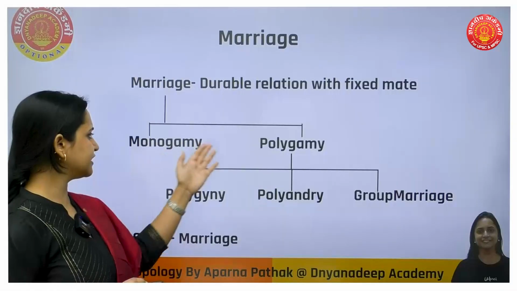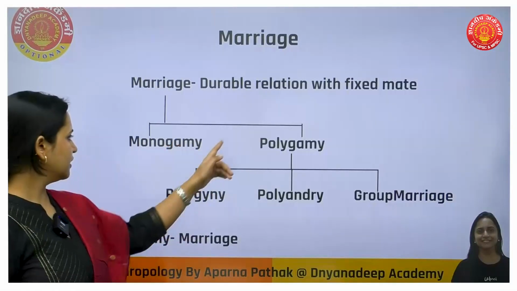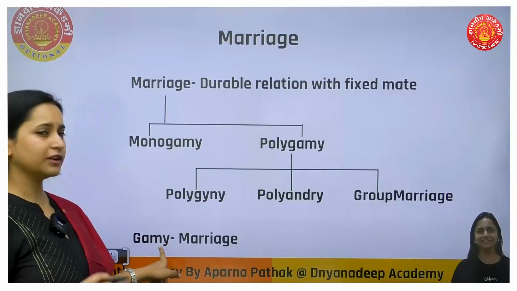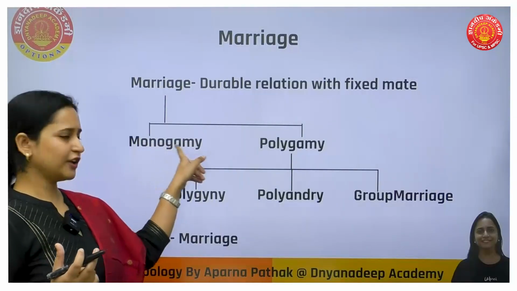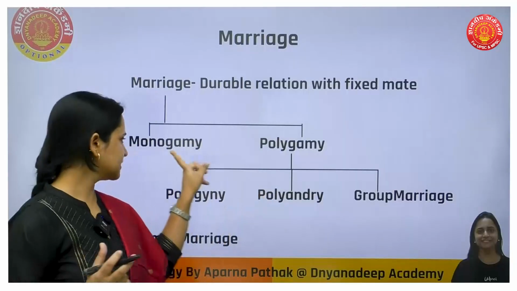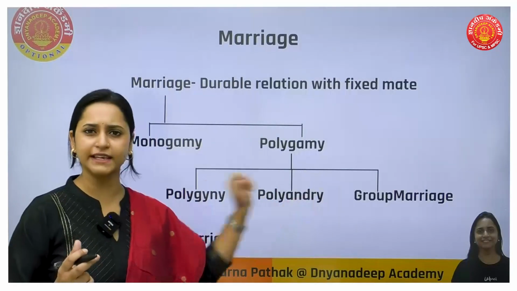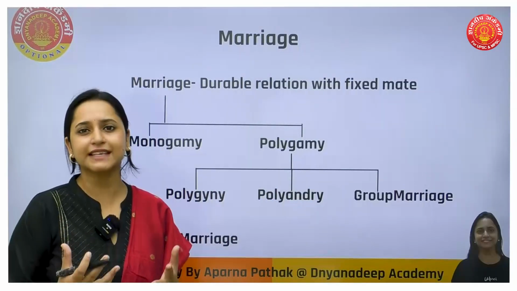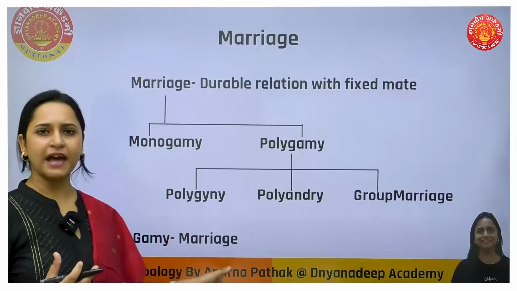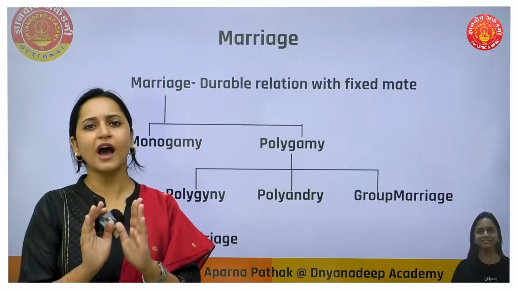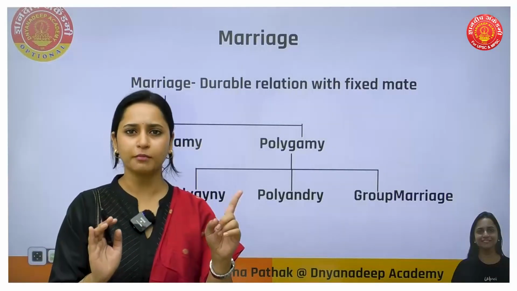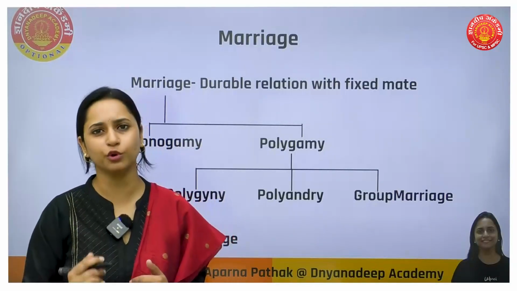So marriage is basically divided into two types. Here first I would like to say that we will get the term gamy. When I'm saying that there are two types of marriage, that is monogamy and polygamy. So you may ask what is gamy? Gamy means marriage. Monogamy means single. When you have a single partner, one man, one woman, that is monogamy.